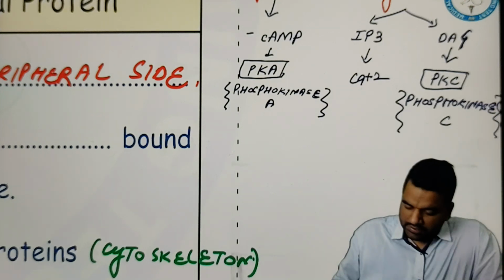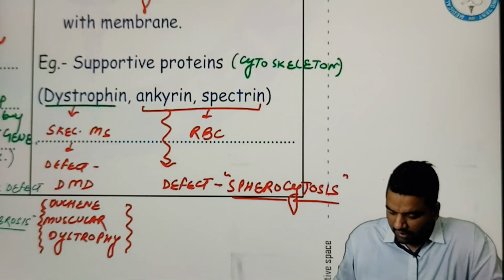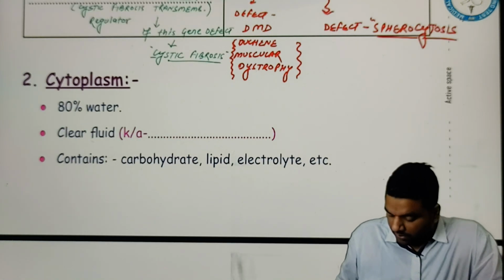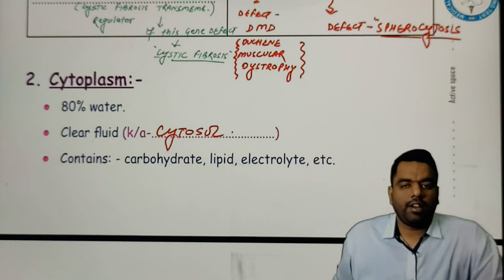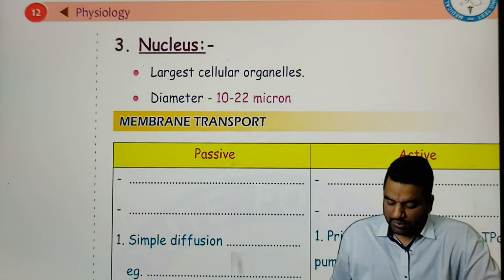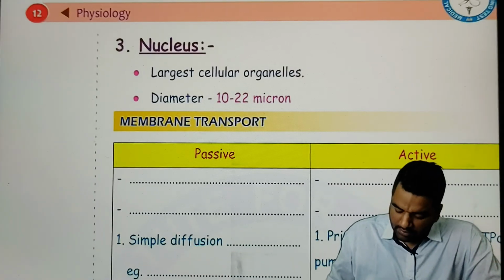Right? Now, this is the story about the cell membrane. Now we are going to talk about the cytoplasm. Cytoplasm is 80% water, a clear fluid, and that's why it is also called cytosol. And it contains carbohydrates, lipids, electrolytes, everything. Talking about the nucleus, the third component of the cell, it is the largest cellular organelle, and the diameter is 20 to 22 micron.